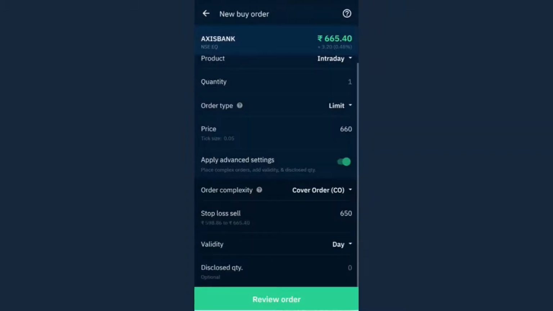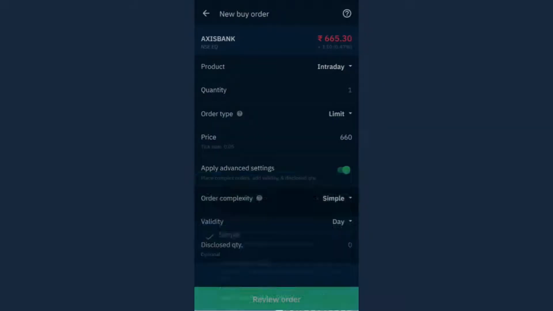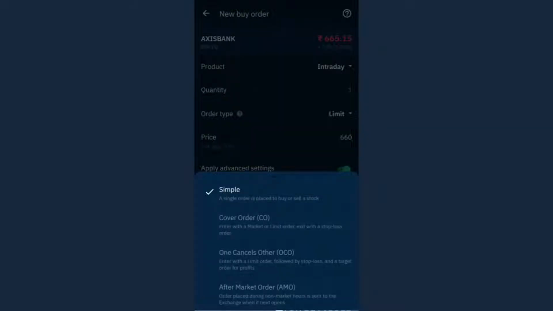So see, simple order means just put the buying or selling price, and put the quantity, right? And price also, only if it's a limit order. If it's a market order, then just put whether you want to buy or sell. That's the simple order. Cover order means along with that also specify the stop loss. One cancels other means along with stop loss specify also the target price.